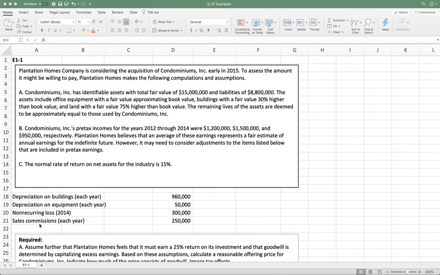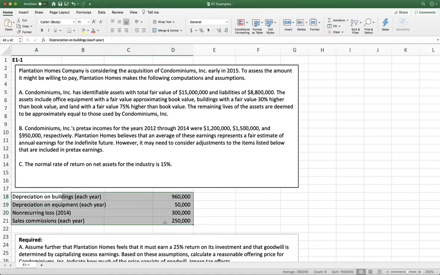The remaining lives of the assets are deemed to be approximately equal to those used by Condominiums, Inc. B. Condominiums, Inc.'s pre-tax incomes for the years 2012 through 2014 were $1.2 million, $1.5 million, and $950,000 respectively. Plantation Homes believes that an average of these earnings represents a fair estimate of the annual earnings for the indefinite future. However, it may need to consider adjustments to the items listed below that are included in pre-tax earnings. Those items are down here. We have some depreciation numbers, a non-recurring loss, and some sales commissions. Then finally, in item C, it tells us that the normal rate of return on net assets for the industry is 15%.